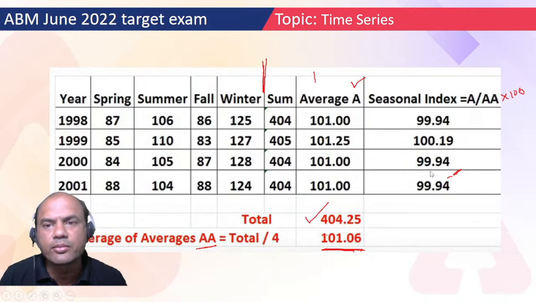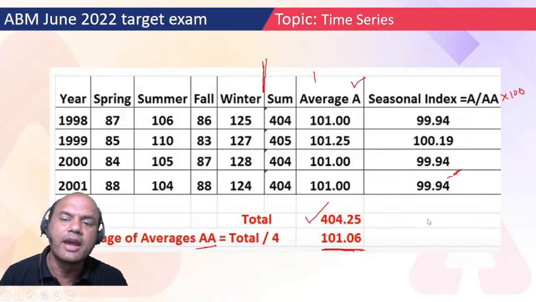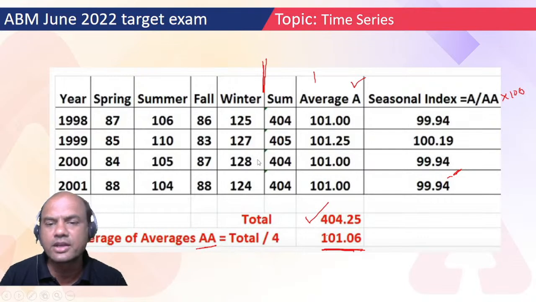And again this will be for 5 marks. Two of them will be asked over here, then AA will be asked to you over here, so 3 marks over here, and some seasonal index will be asked, and then some sum will be asked for any of the years. Okay, so this way the marks would be divided.